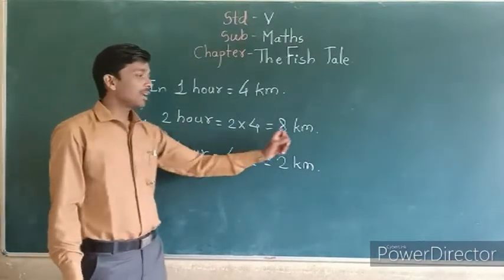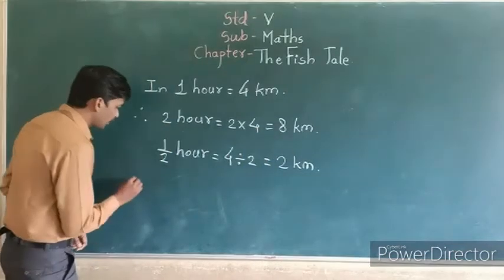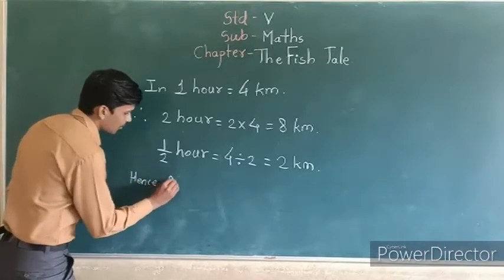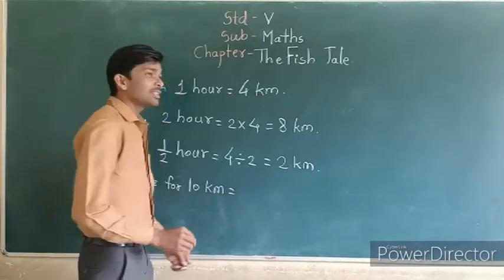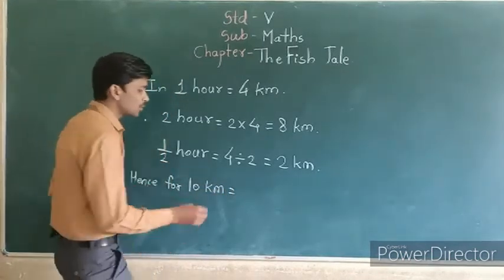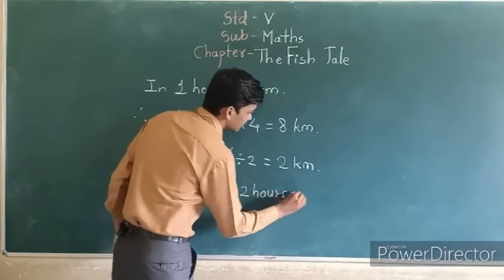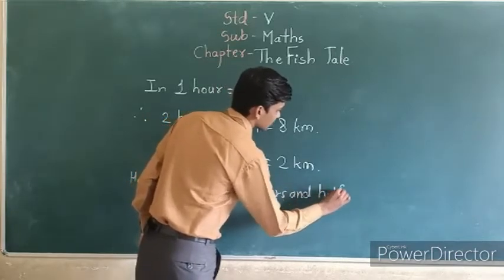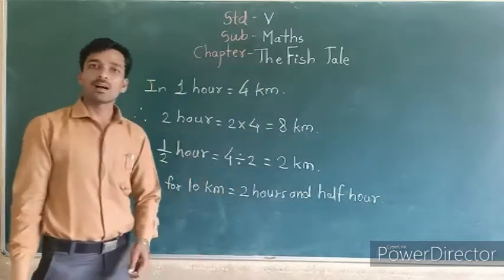And 8 kilometers, 2 hours. Means for 10 kilometers, how much time do they need? See, this 2 kilometers is half hour, and 8 kilometers is 2 hours. So 2 hours and half hour means 2 and a half hours.